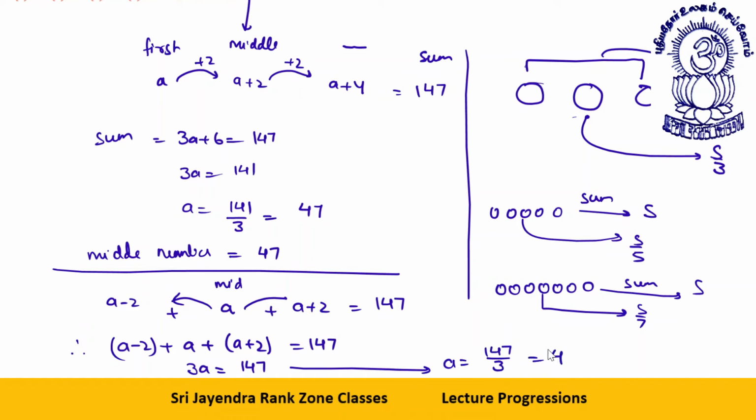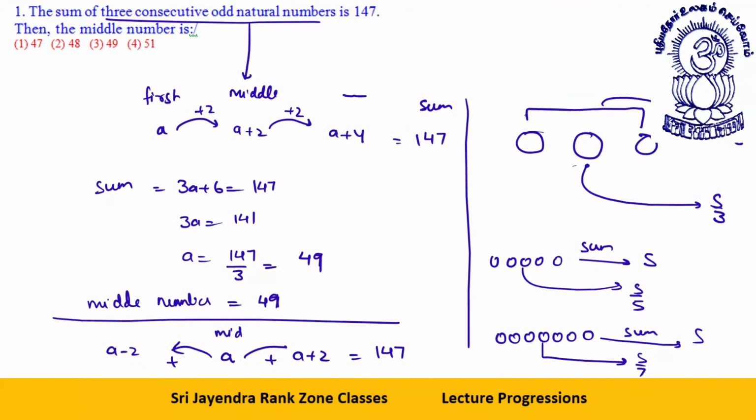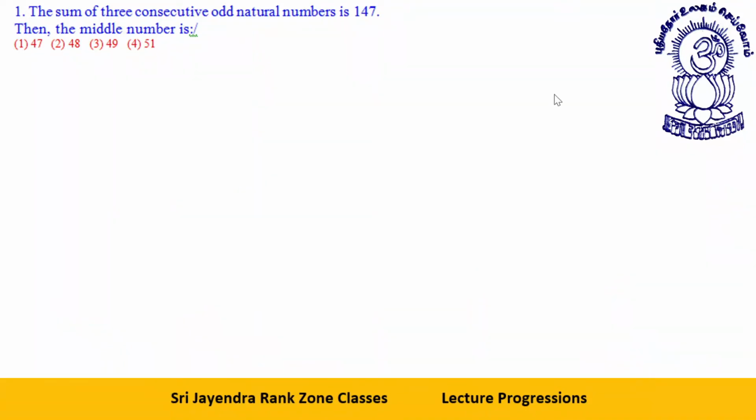That is equal to, this is 140. Okay, did I do some mistake? This is 147, so this will be 49. So that will be 49 by this way also. Minus 2 and plus 2 will get cancelled. Clear? Fine. Let's take the next number. Next question.